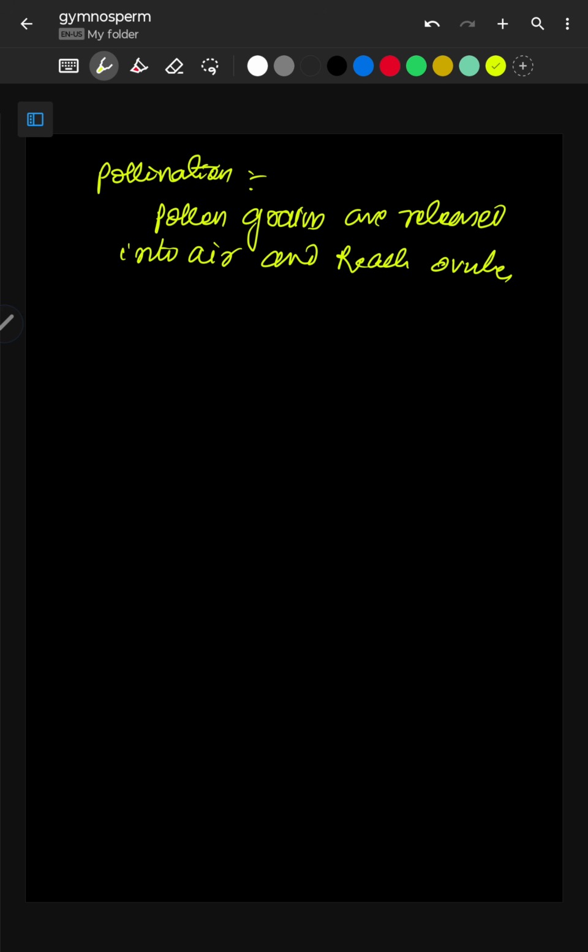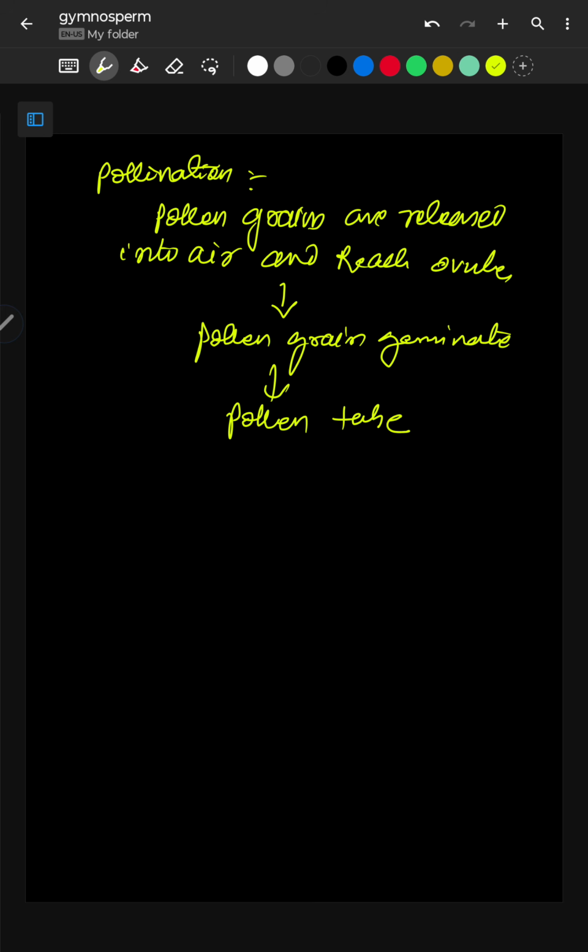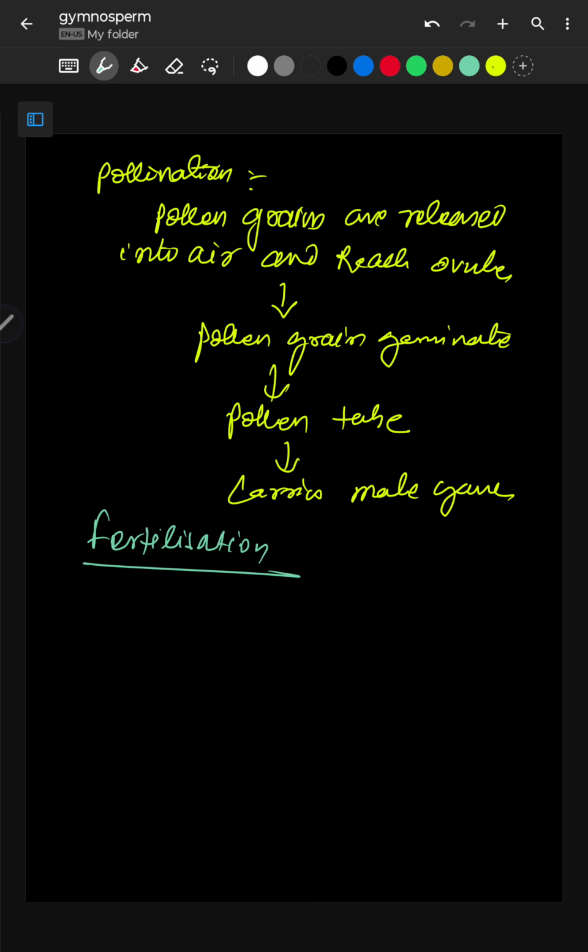Now this pollen grain germinates and forms the pollen tube, which carries the male gamete. I will show you the diagram. Then the next step is fertilization. I'll show you everything with the help of diagrams, so don't worry.